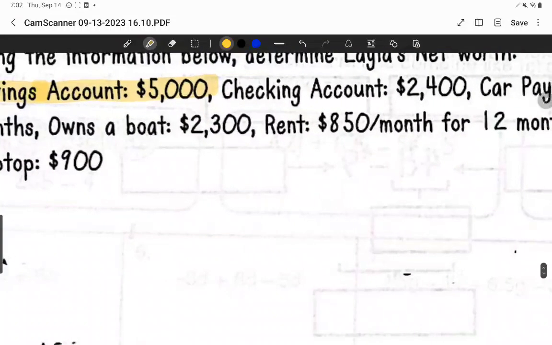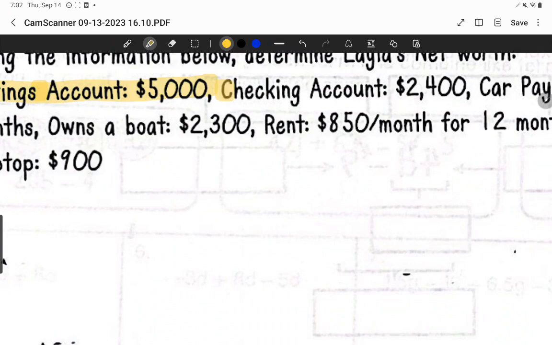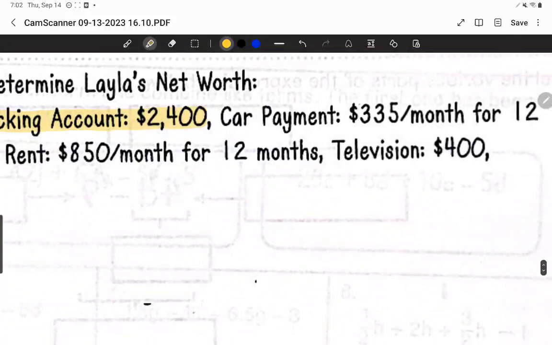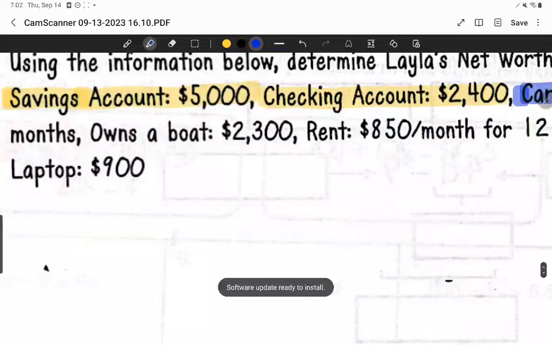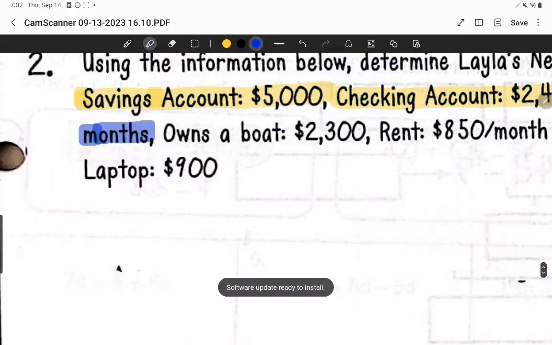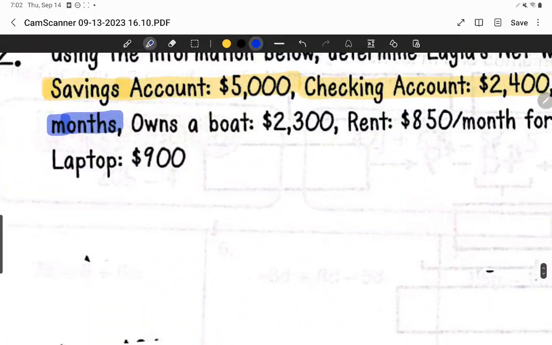A checking account is also our very own money. So we don't owe on that money, and therefore it is an asset. A car payment you do owe, so that's going to be considered a liability. It says owns a boat, which means that boat is completely and totally theirs. That is an asset.